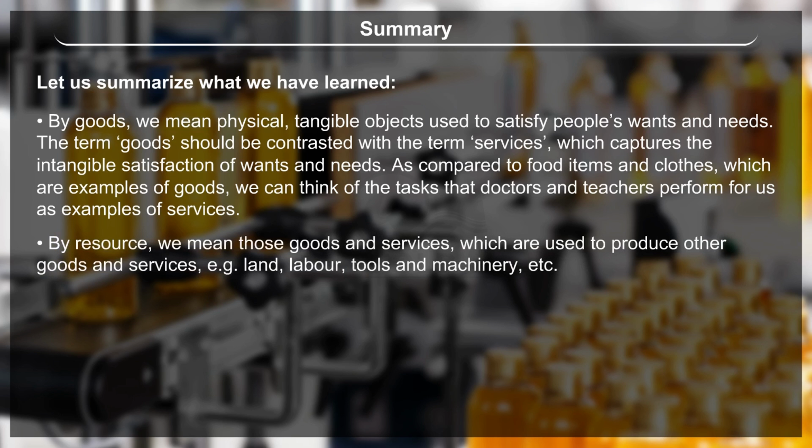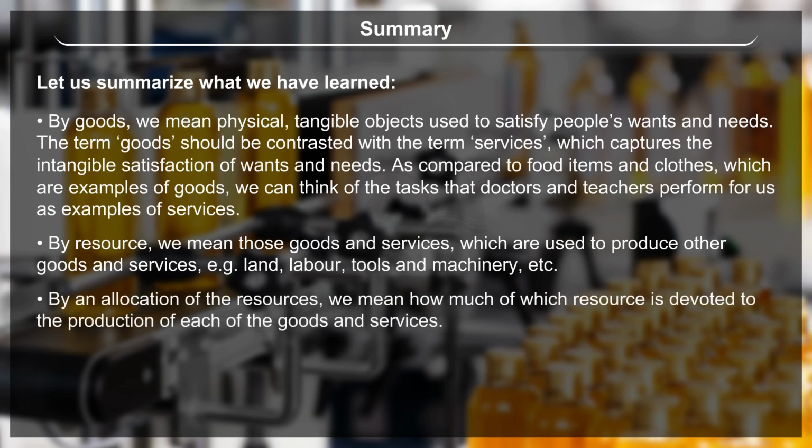By resources, we mean those goods and services which are used to produce other goods and services. Examples are land, labor, tools and machinery, etc. By an allocation of the resources, we mean how much of which resource is devoted to the production of each of the goods and services.